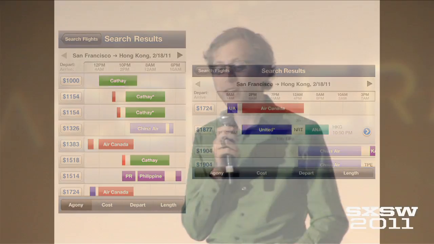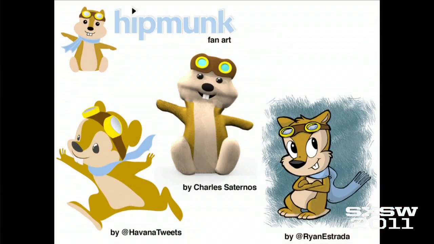So let me tell you a little bit about what users think. Put simply, users absolutely love what we've been building. They love it so much that they make their own fan art. They even make their own stuffed hipmunks and send us pictures. And what I would ask you is, when was the last time that someone made a stuffed kayak, because they loved Kayak so much? Well, they make stuffed hipmunks all the time.